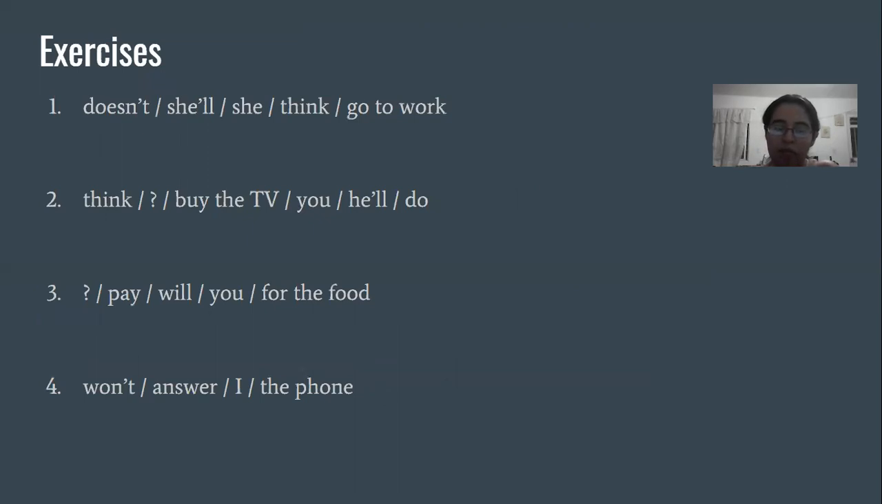Here we have 4 exercises, and I'm going to give you a few seconds to answer them. You can pause the video and then we'll check them all together.